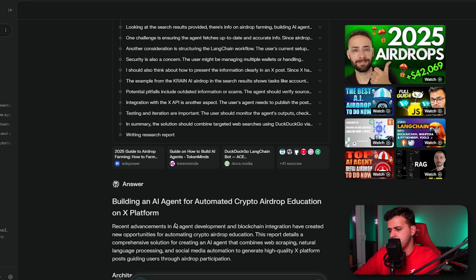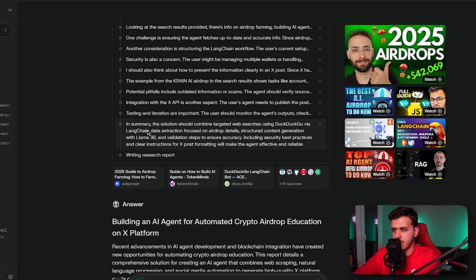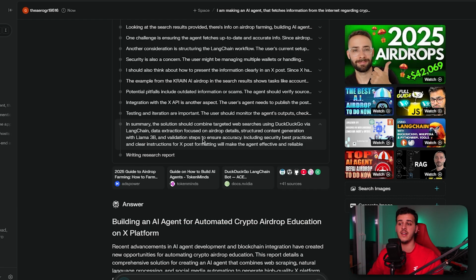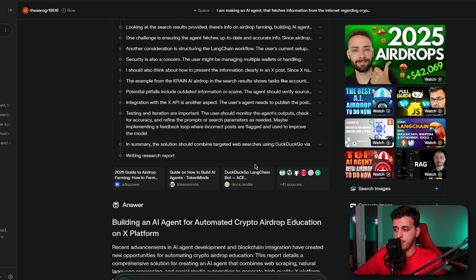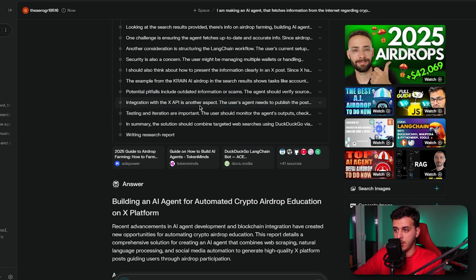Okay, so all of these, wow, this is insane. So it writes the final report right now, and in summary, the solution should combine targeted web searches, data extraction focused on airdrop details, structured content generation, and validation steps to ensure accuracy. I really love this. I never thought of doing a validation step. And also it tries to use the X posting format, which is also very good.